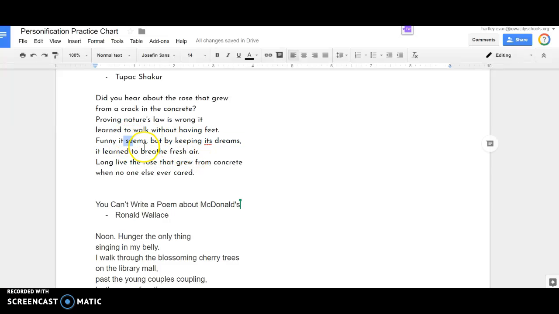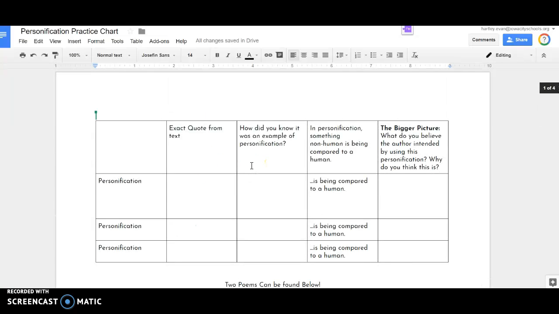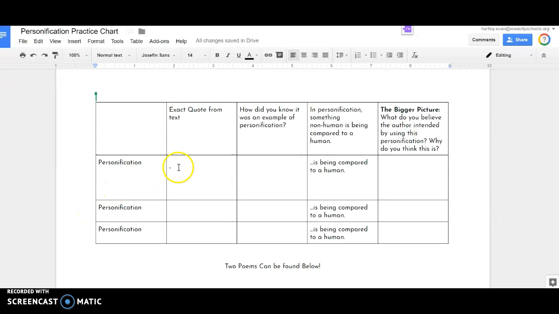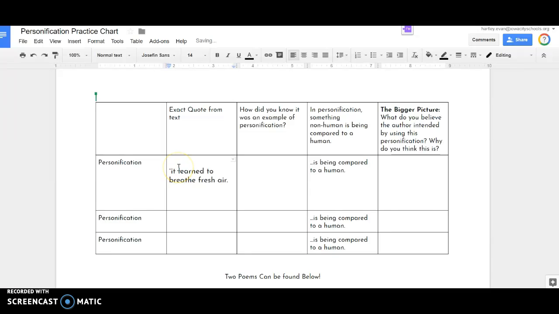Those are things that people can do. People breathe fresh air. People prove nature's law wrong. People learn to walk. But in this case, it's saying that a rose did it. So that's why it's personification. I took one of those examples down there, and I'm just going to copy and paste, Control C and Control V. There's my example.